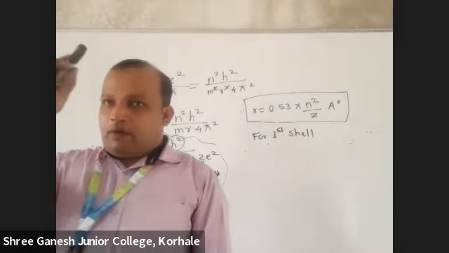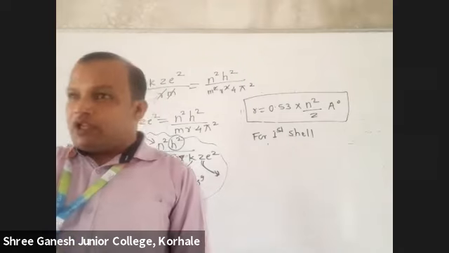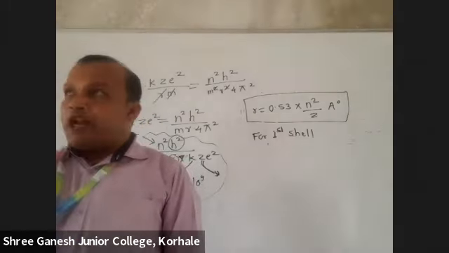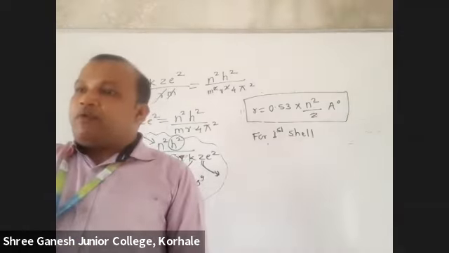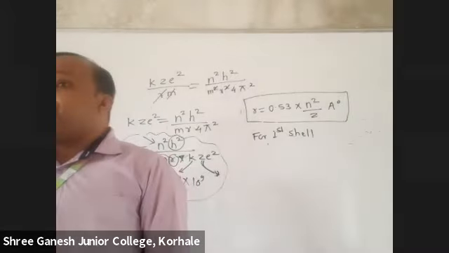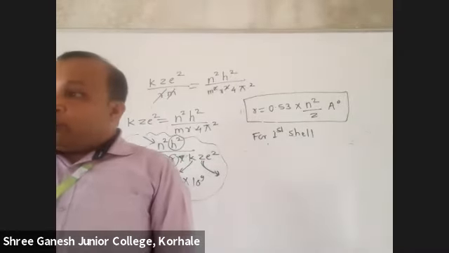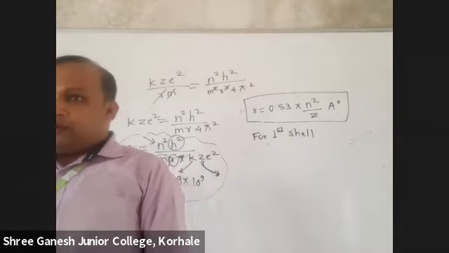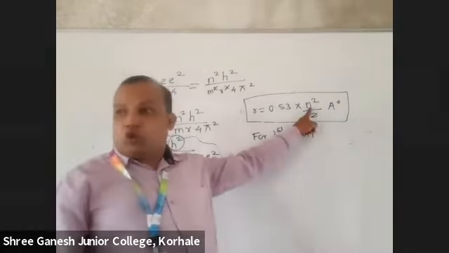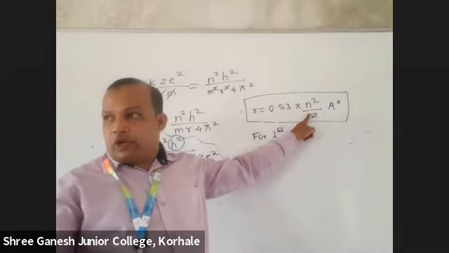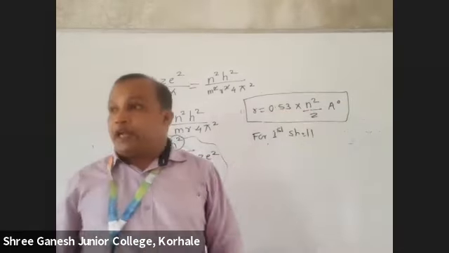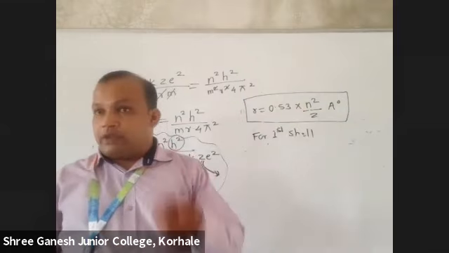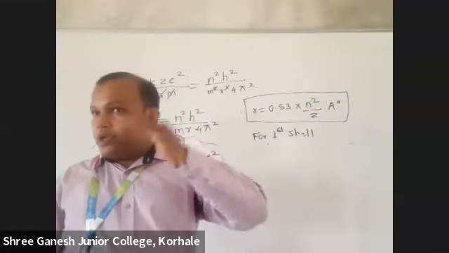See here, this is the nucleus, correct? This is the first shell. As you said, hydrogen is having only one electron. But can we see from the nucleus how much distance the second shell is? Though it won't have electrons, can we find the distance? So here, 2 square, Z is 1 only. So 0.53 into 4, that will be the radius of the second shell.